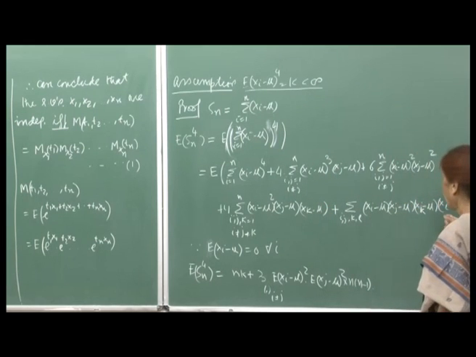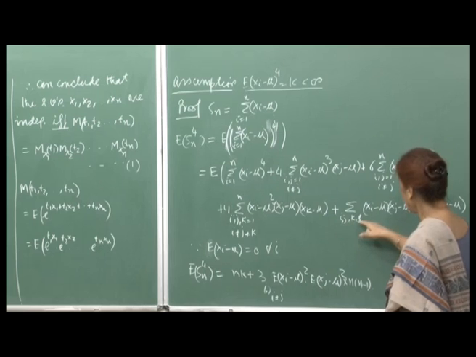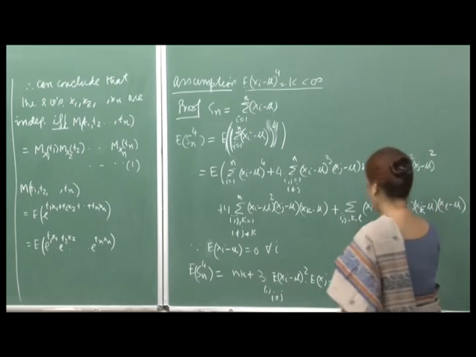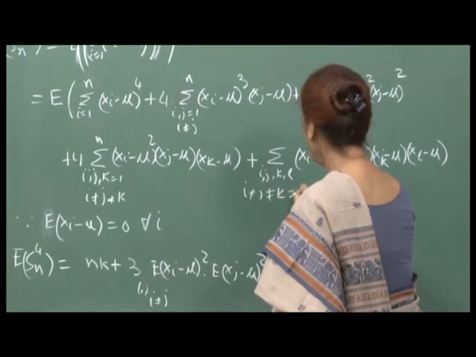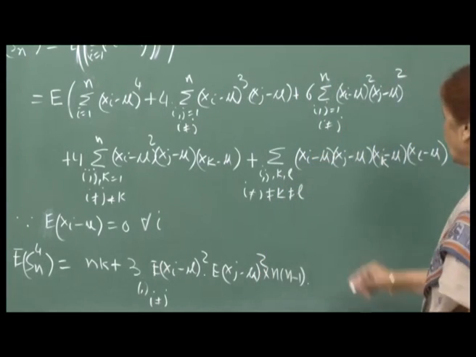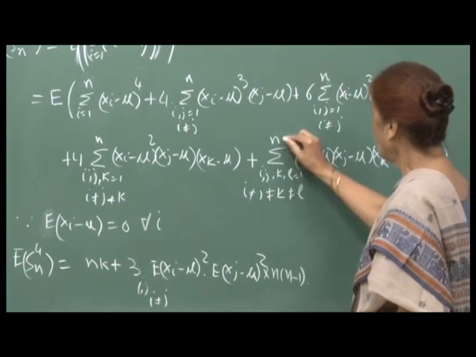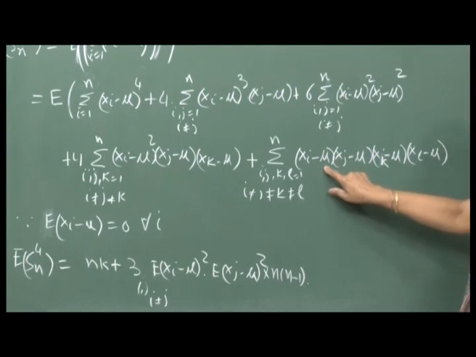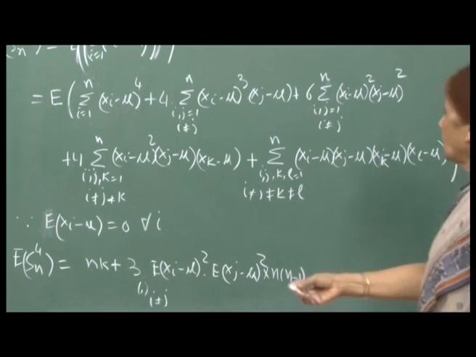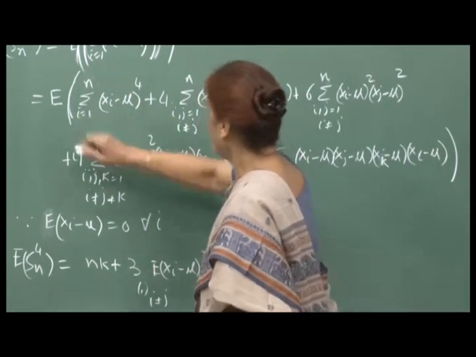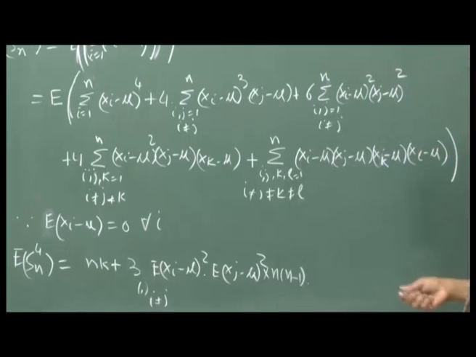And finally, the product of 4 terms, where i, j, k, l are all different, varying from 1 to n. So, this is (X_i minus mu) into (X_j minus mu) into (X_k minus mu) into (X_l minus mu). This is the expansion of S_n raised to 4, and the expectation is applied to the whole big bracket.